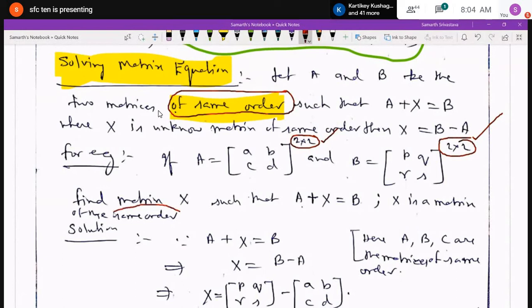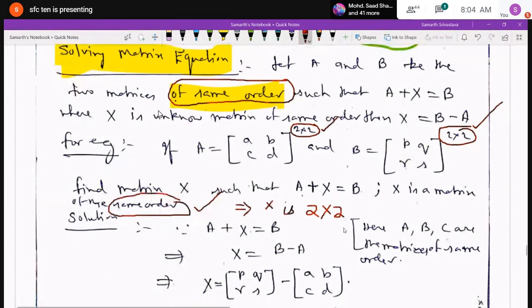So X is equal to, in place of B, I have written matrix B, that is P, Q, R, S, and in place of A, I have written A, B, C, D, and then subtracted their corresponding elements: P minus A, Q minus B, R minus C, S minus D. So I have got the matrix X, which was unknown. Have you understood this, Pamali, how you can find matrix X?